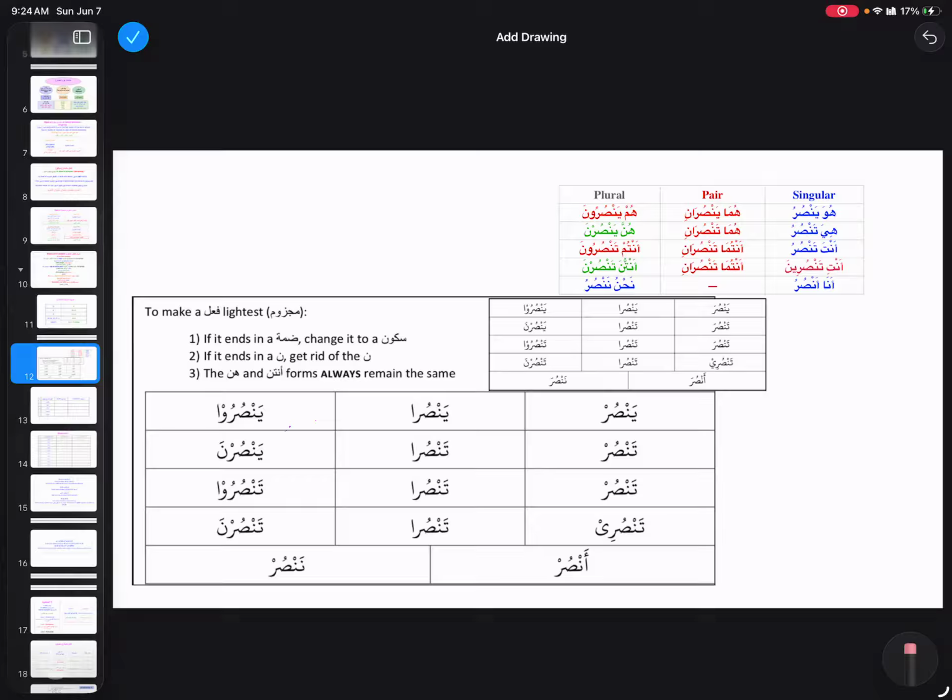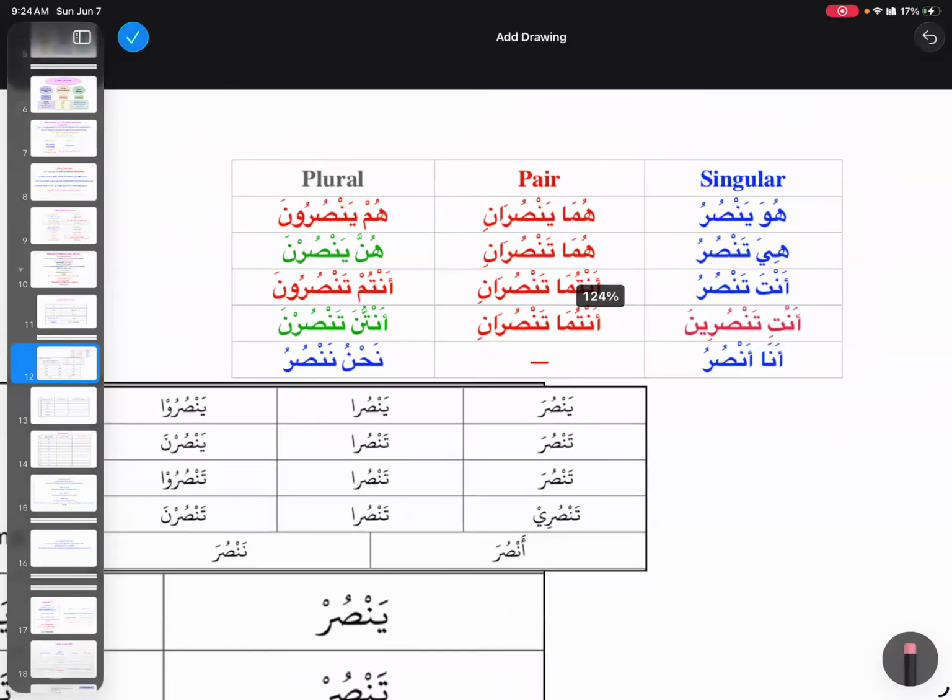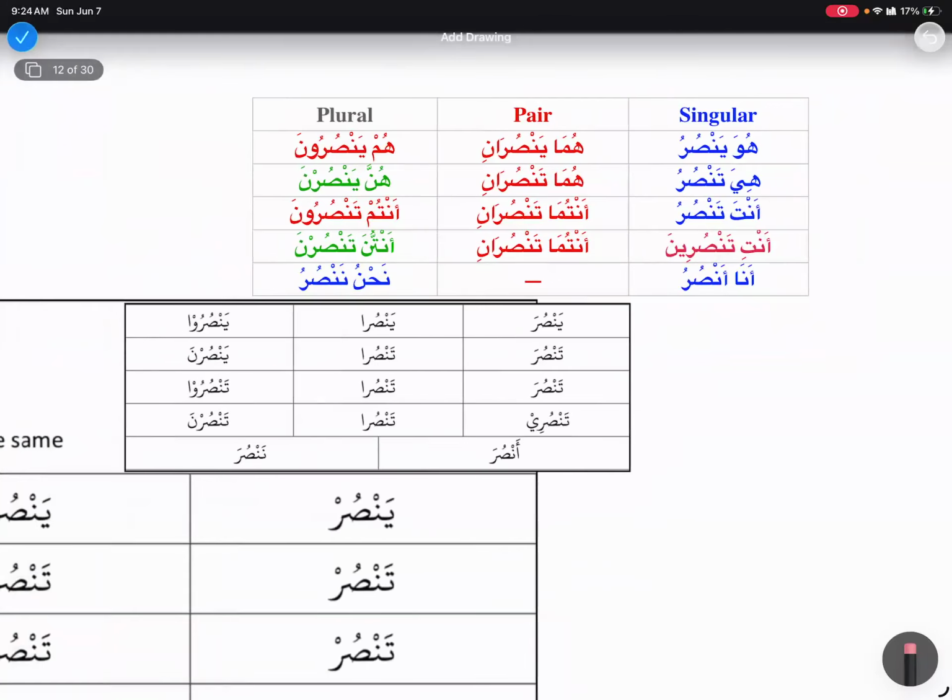So how are we going to make fi'l mudari' majzoom? Over here we have our regular default state of fi'l mudari': yansuru, tansuru, tansuru, ansuru, nansuru, our first group. Then we have the afalul khamsa, and then hunna, yansurna, and antunna, tansurna. Then we learned how to make it mansoob: yansura, tansura, tansura, ansura, and nansura.